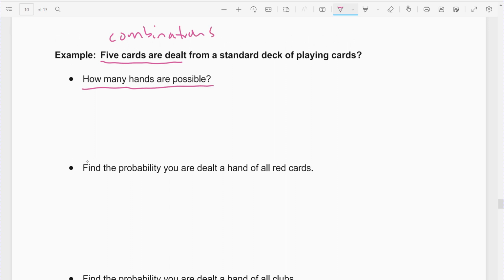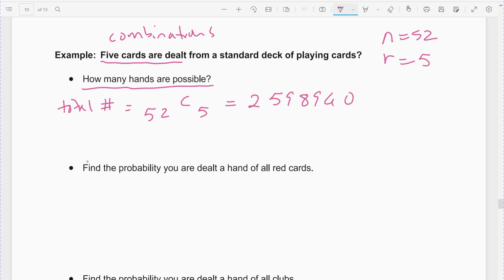Alright, how many hands are possible? So remember, a standard deck has 52 cards. We're going to be dealt 5 cards at random. And so this would be my total number, which comes out to combination 52 choose 5, a really big number. 2,598,960. There are a lot of possibilities, right? Over 2.5 million possibilities. So I'm probably going to use this instead of typing this out every time. I'm going to use combination 52, choose 5.